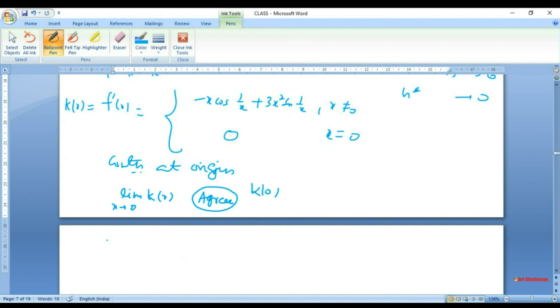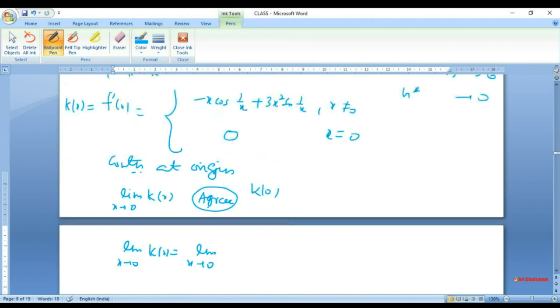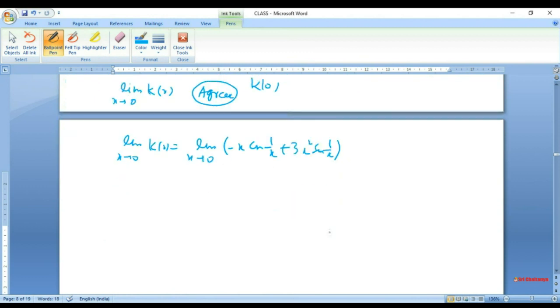So limit x tends to 0 of k(x) is limit x tends to 0 of minus x cos 1 over x plus 3x square sine 1 over x. Now x appears here, which was not appearing until now. So this is 0 and this also is 0. So our answer is 0.